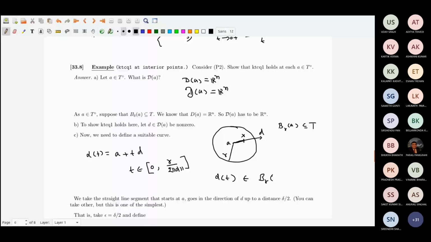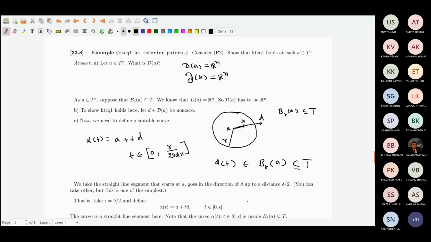And what is the derivative? It is the limit as t goes to 0 plus of alpha t minus alpha 0, which is A only, divided by t. But alpha t is A plus t d, so subtracting, you get t times d divided by t, and the limit is d only.